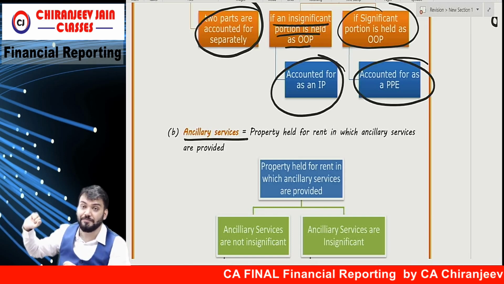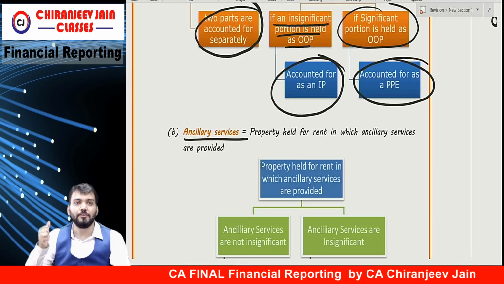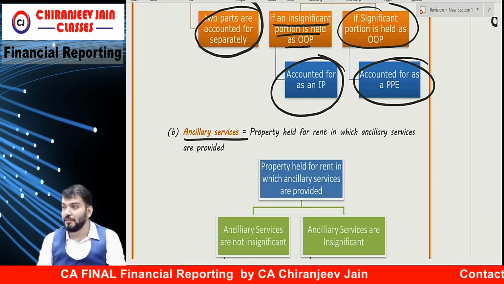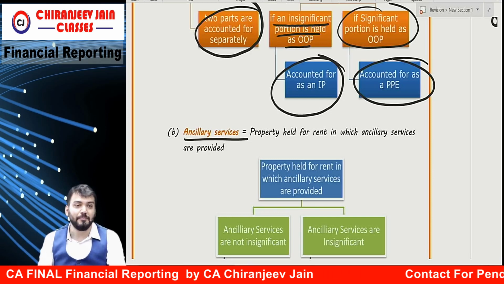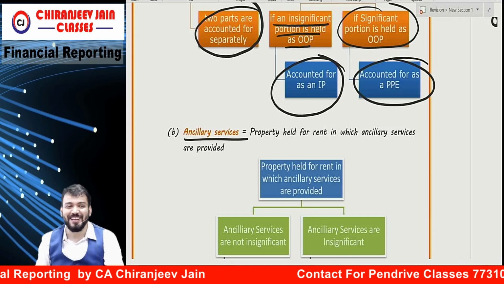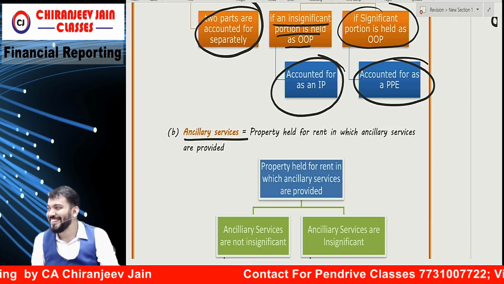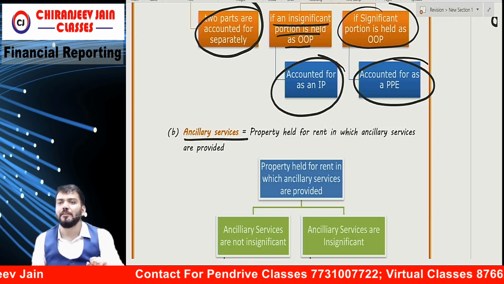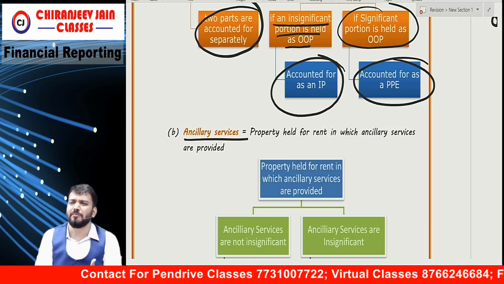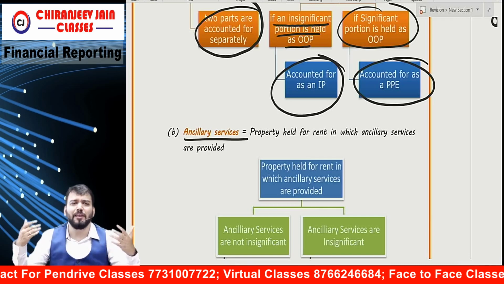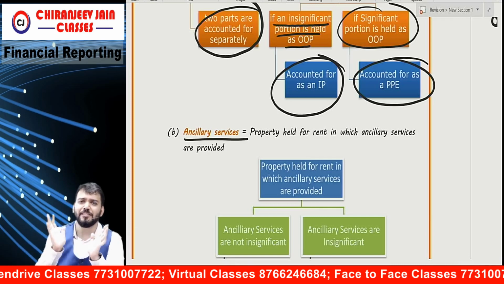I am paying rent there, and they are charging rent only. But they are providing me many other services also. Not only the property, they might provide gym services, spa services, many other services.